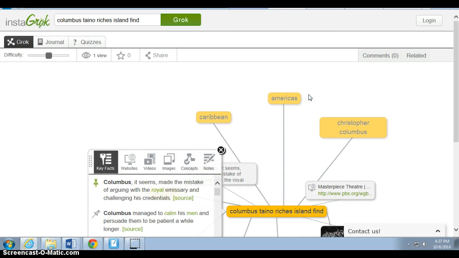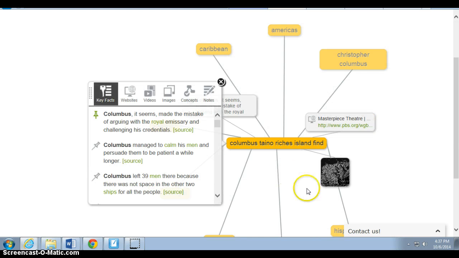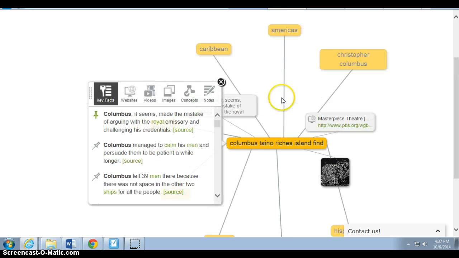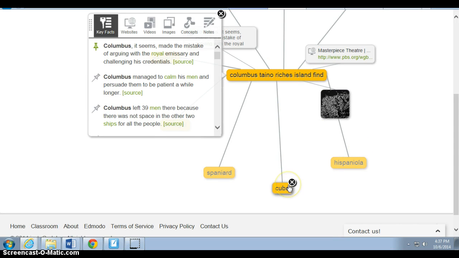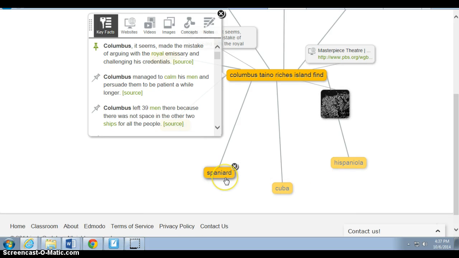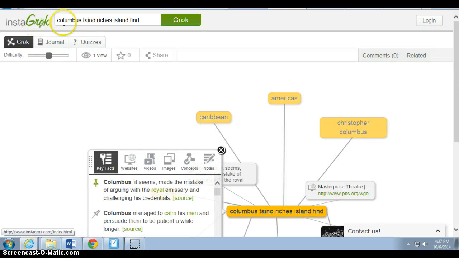And you can actually see over here that while the words Columbus, Taino, Riches, Island, Find are part of the search, and some results might be related to that, it's not really necessary to type in those keywords. It doesn't hurt. I mean, we typed in the word island, and they found Caribbean and Hispaniola and Cuba. We typed in riches, and I don't know if they found anything really related to riches over here. We're better off using Instagrok like this.